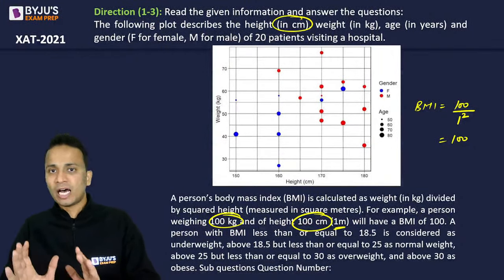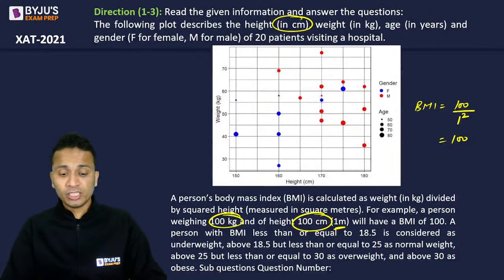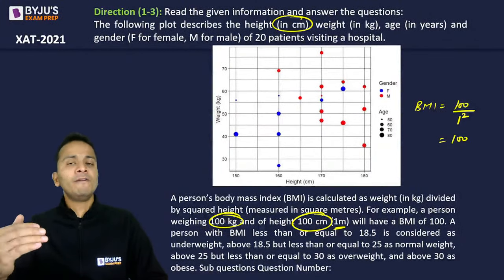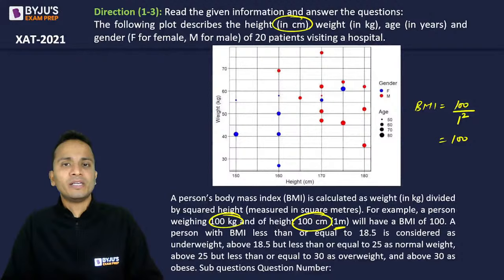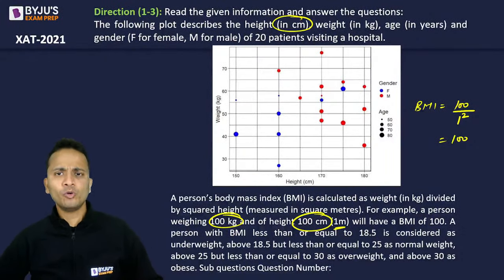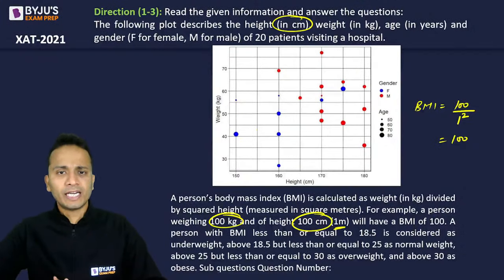The questions that we are going to see are based on the given data. The graph will be there with every question, and the information below the graph will also be there with every question. All right. So I hope all of you have understood the data that is given.